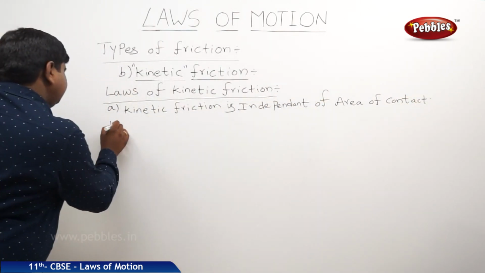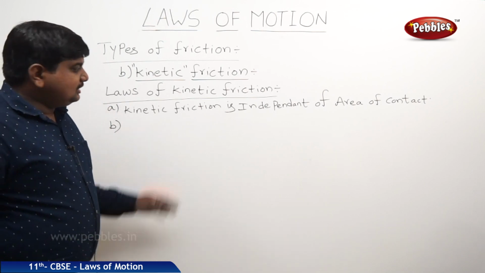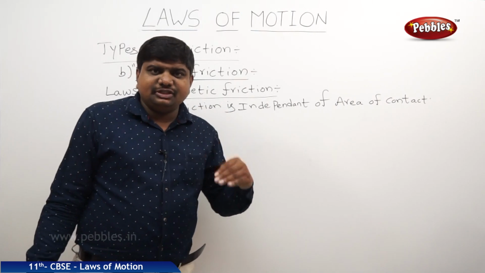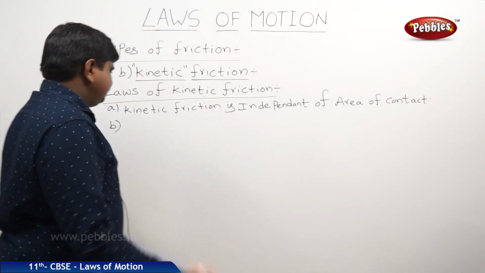Second one, this force, nothing but the kinetic frictional force, always acts opposite to the applied force direction.